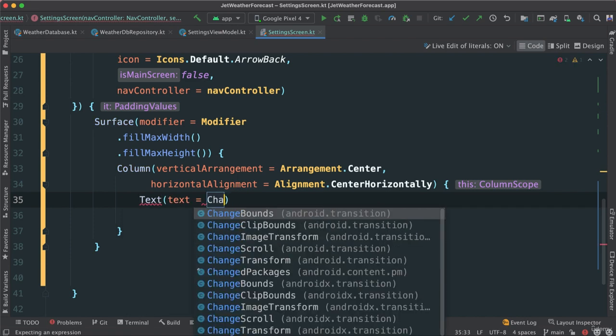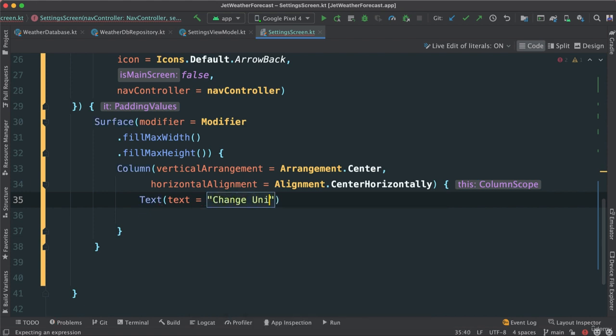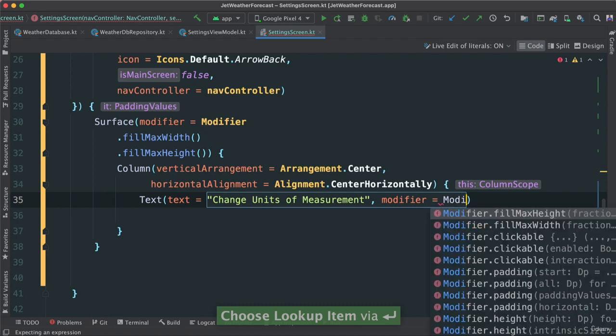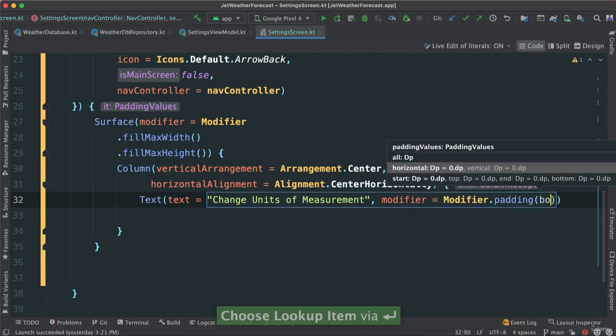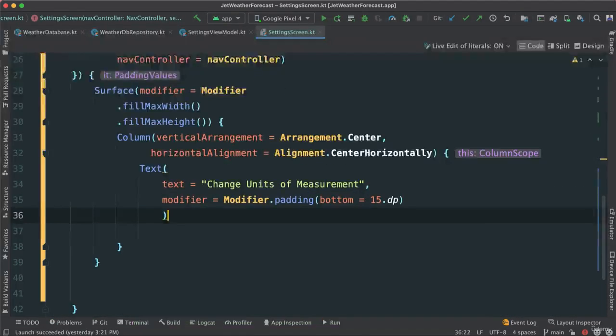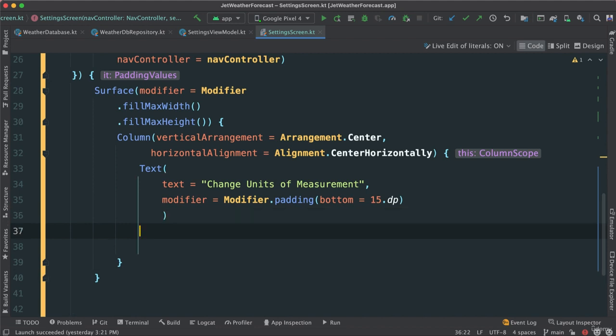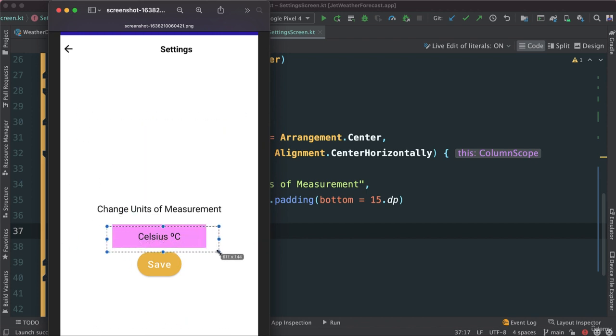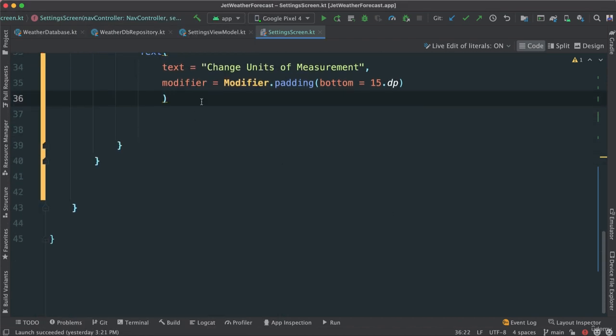Let's change. Modifier. Padding bottom. I'm just going to give about 15 dp. Very good. Then after our text, let's go ahead and add this button here. So this is actually going to be a different kind of button called icon toggle button. So let's go ahead and add that real quick.